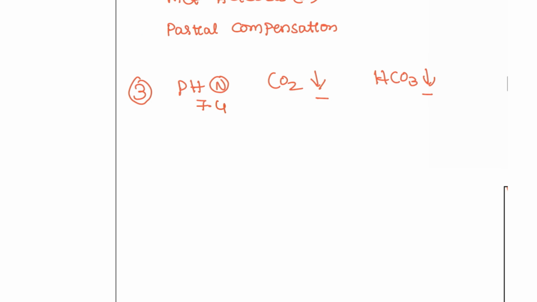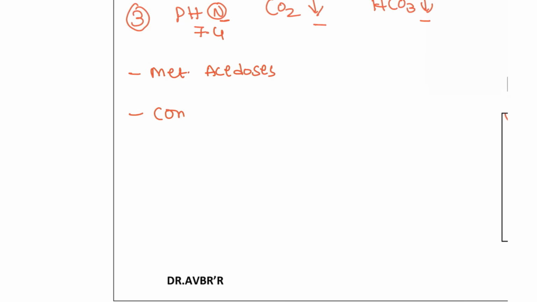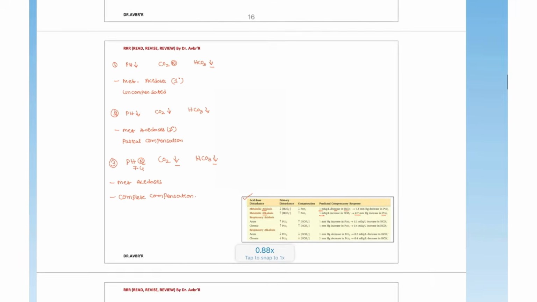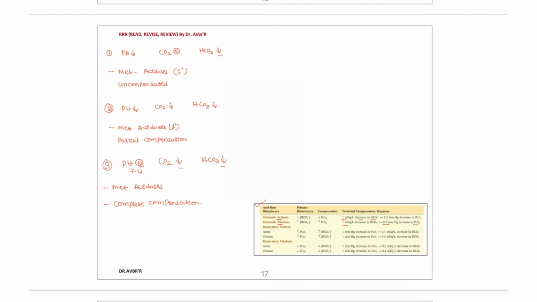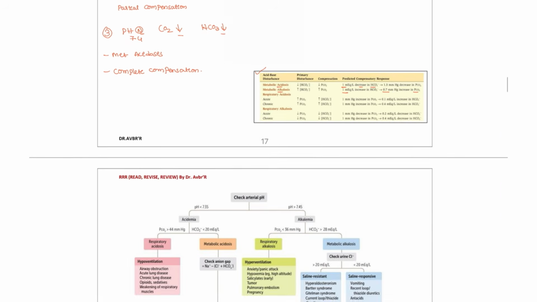That means the primary defect here is the metabolic acidosis, but pH is back to normal. So that means complete compensation is done. So these are the different types of compensation that you can find out. This is the best way that you can recall.